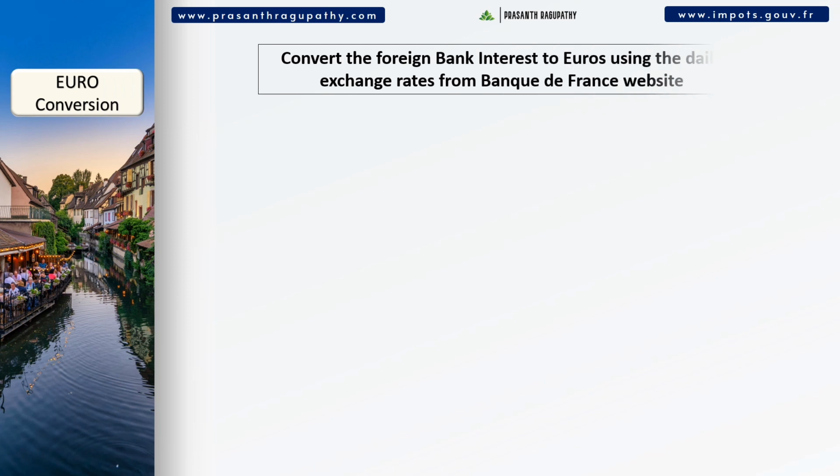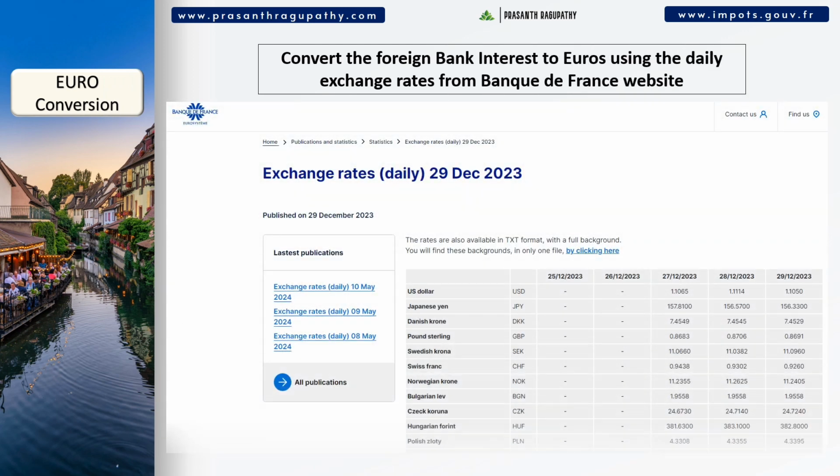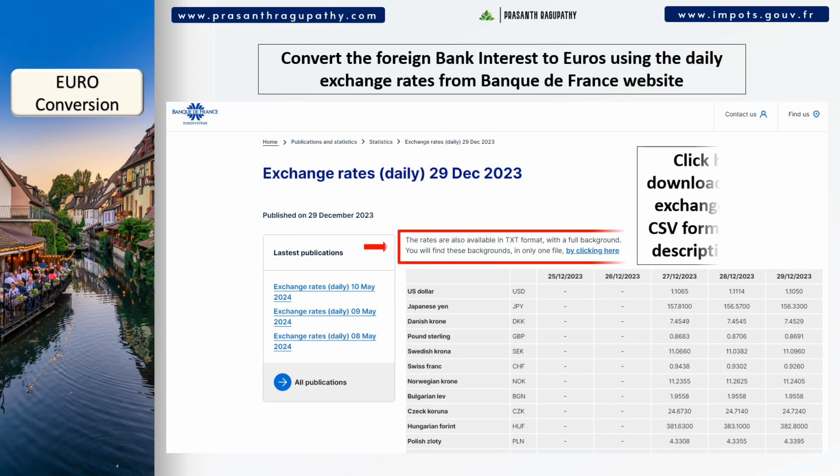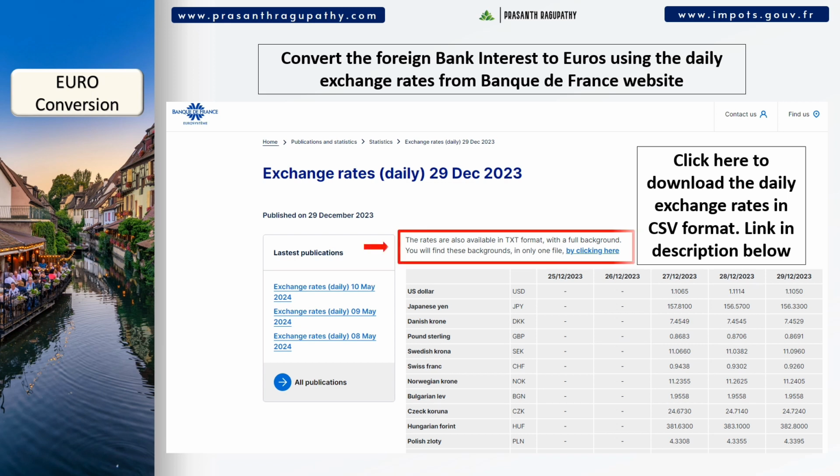French income tax declaration forms accept only euros as currency. So, all the income earned outside France must be converted to euros on the exact date of receiving the income. The Bank of France publishes the daily exchange rates for various currencies. You can download the rates in CSV format and open it in MS Excel, etc. The file will list the dates and the corresponding exchange rate for each currency.